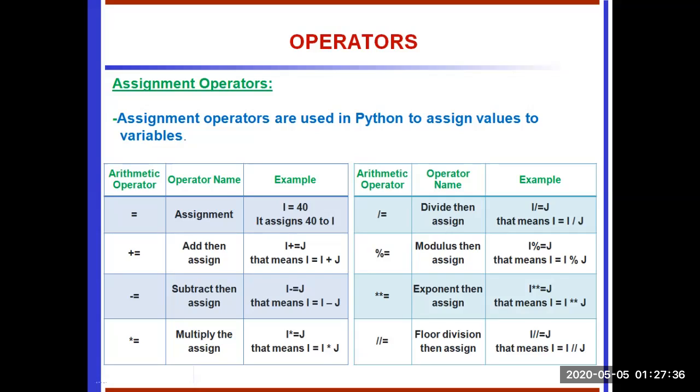Take as an example I slash equal to j. How do we express this one? I equal to I slash j. In some languages like C it is also called a shorthand assignment operator. So the right side value is assigned to the left side. So that's all.